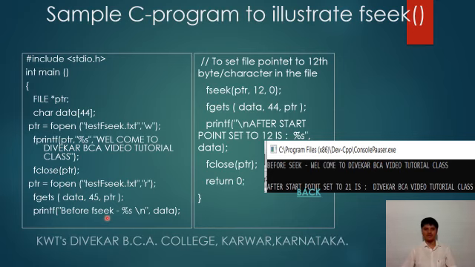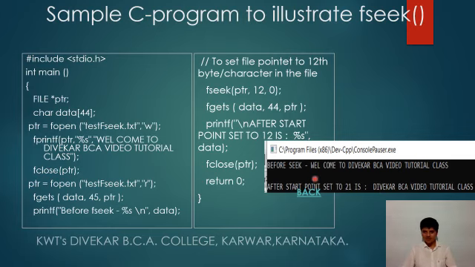After seek, the pointer is moved to the 12th byte, the data is read and stored in data, and then displayed. So after the start point is set to 12, your data is "Divekar BCA video tutorial class".